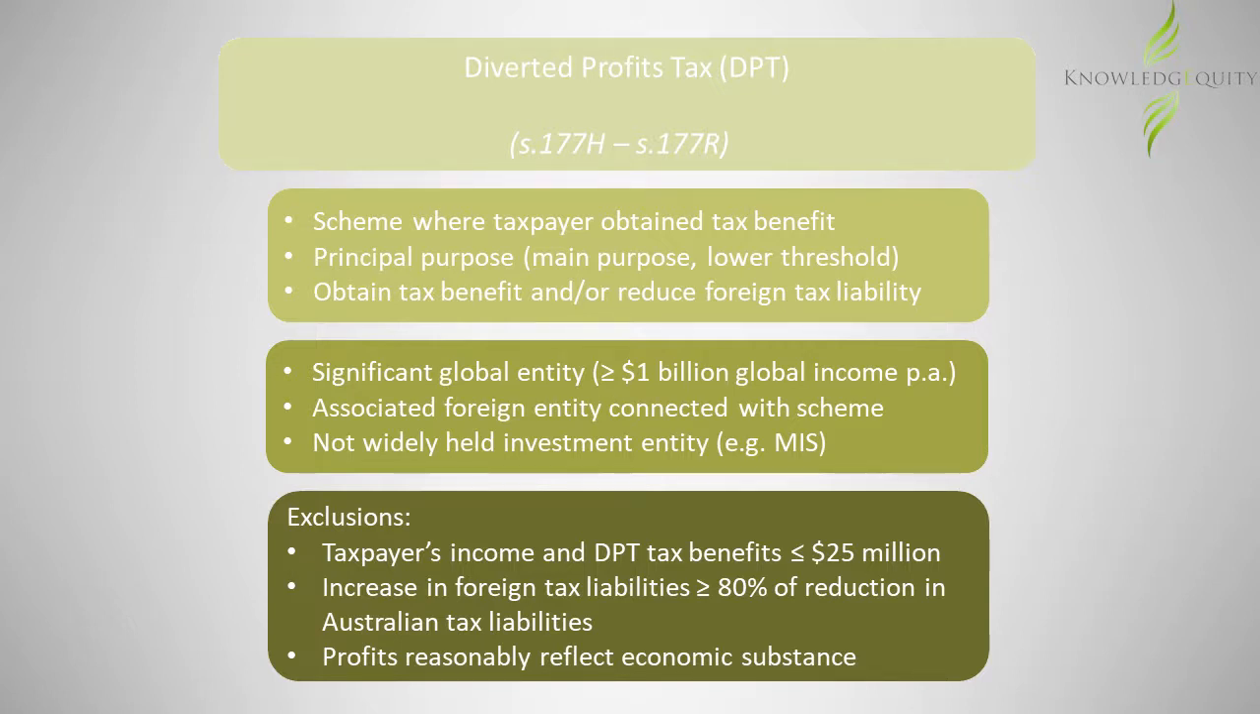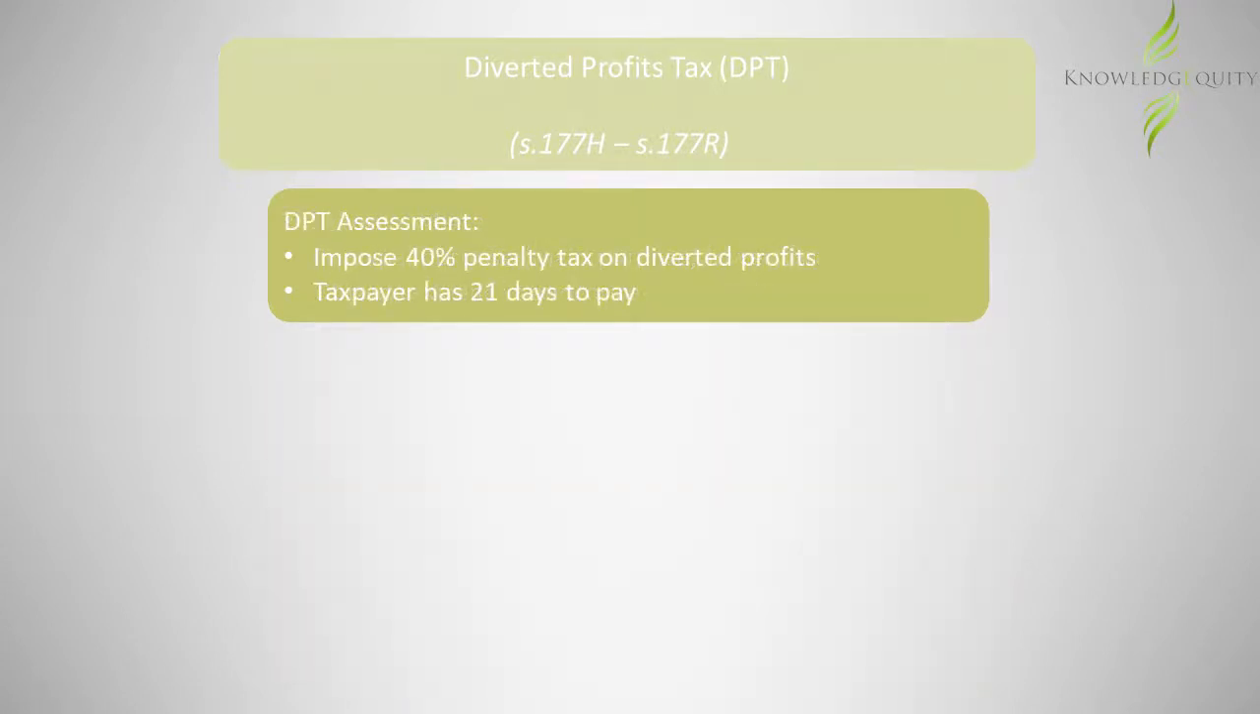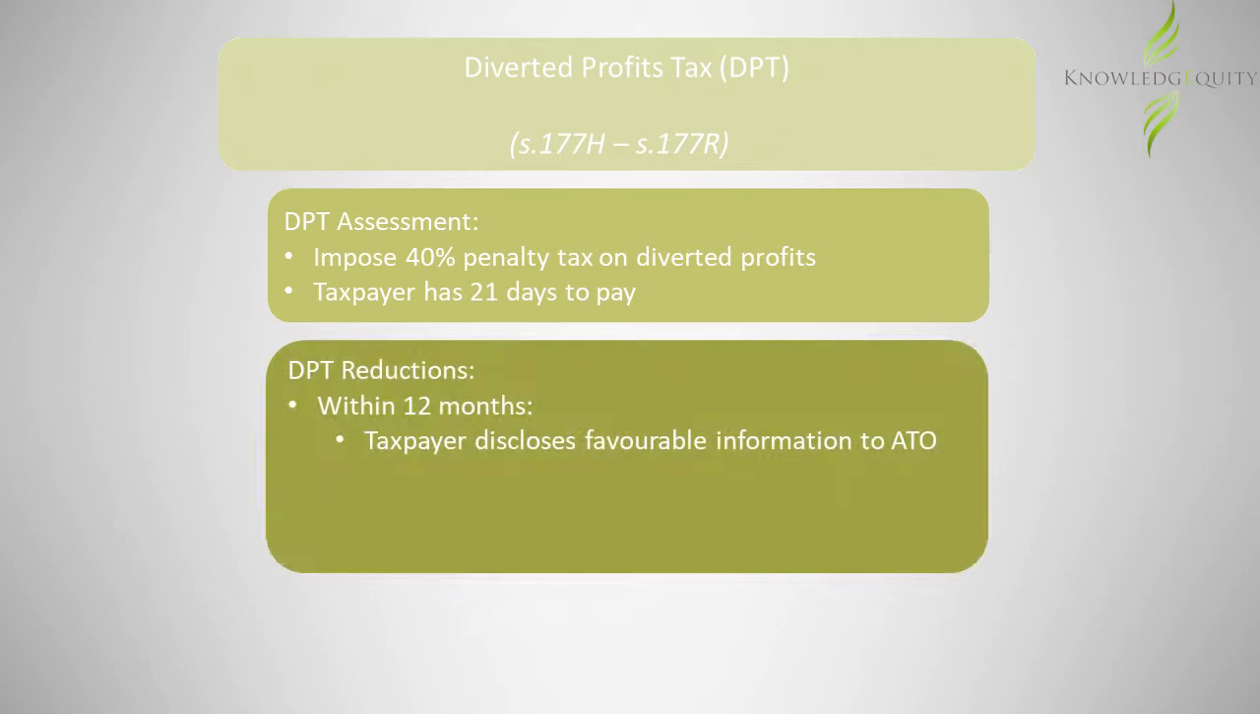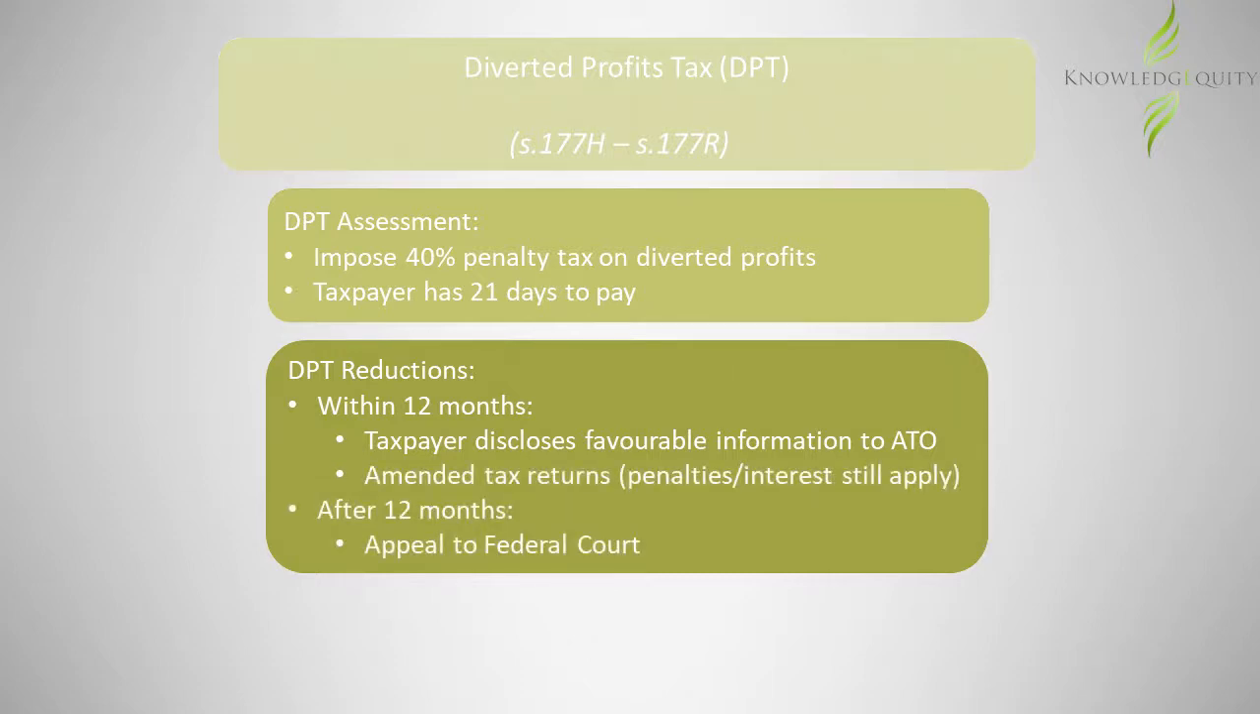However, if the DPT provisions are satisfied, a DPT assessment will be made to the taxpayer, imposing a 40% penalty tax on profits that have been artificially diverted from Australia. The taxpayer has an opportunity to provide further disclosure to the Commissioner to attempt to reduce the DPT assessment. The taxpayer can also amend their income tax return to reflect more appropriate outcomes, which can potentially reduce the DPT to nil, although penalties and interest may still apply to their income tax return lodgement.